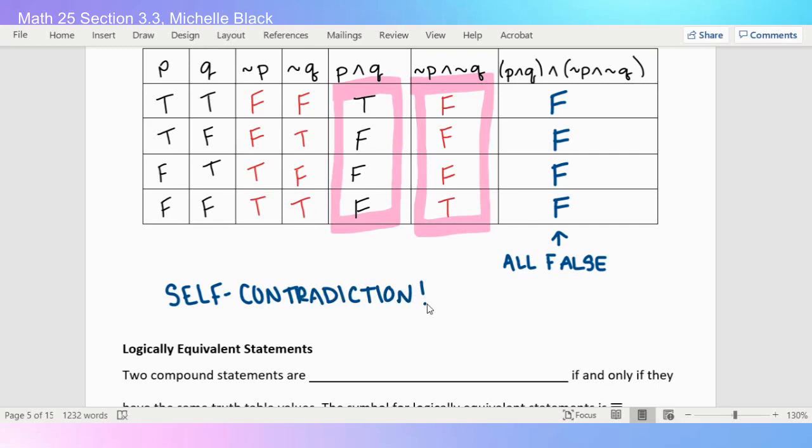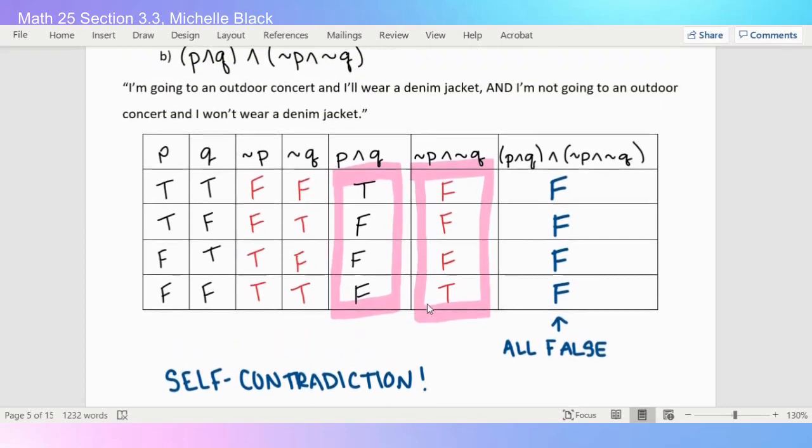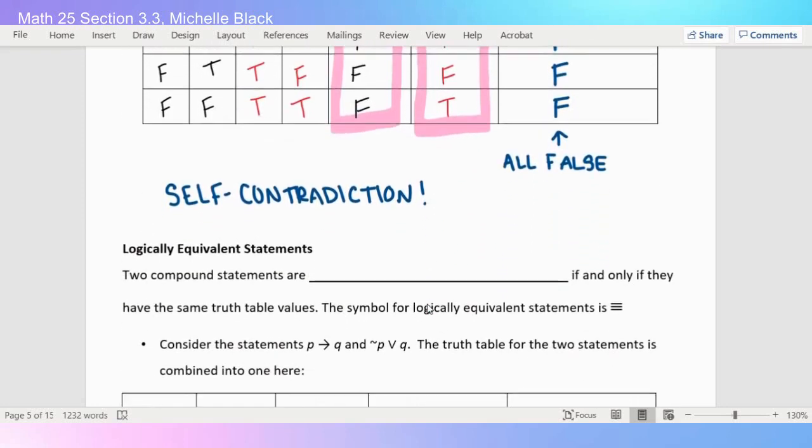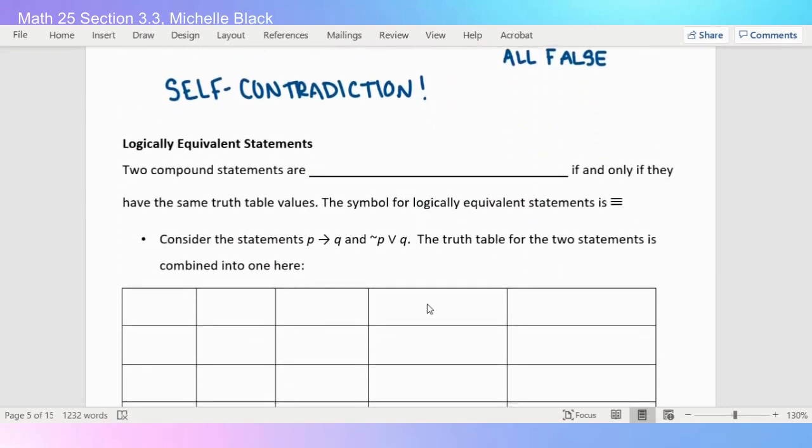All right, hopefully that makes sense. If not, you can definitely watch me go through that table again. All right, let's move on to logically equivalent.